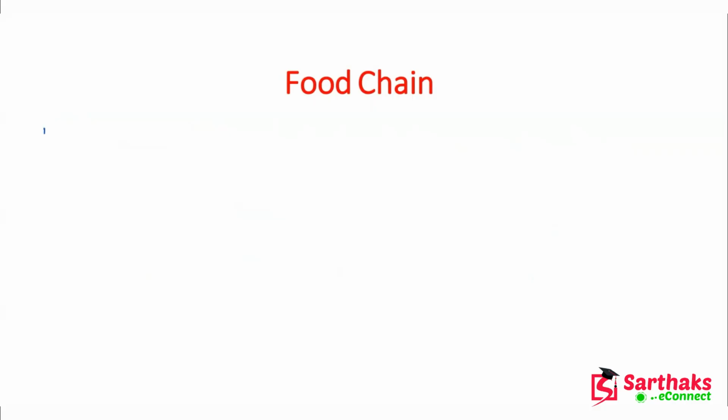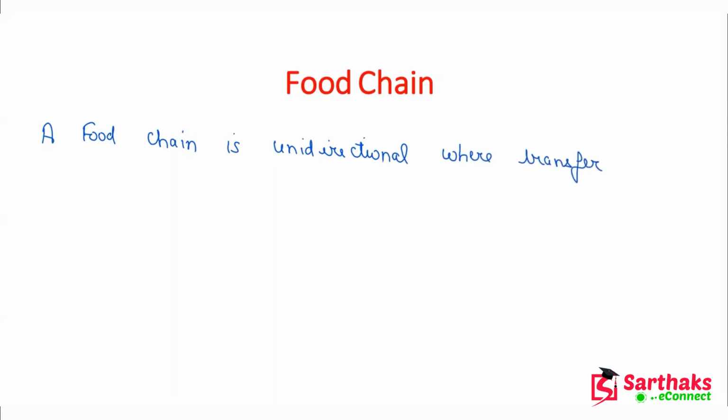A food chain is unidirectional, where transfer of energy takes place only in one direction.